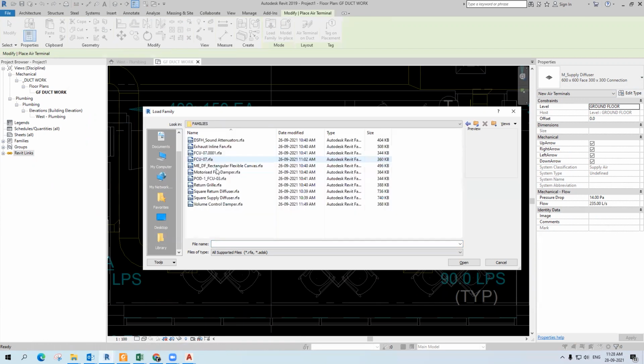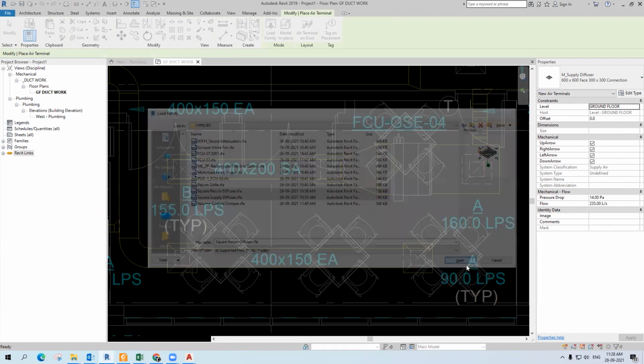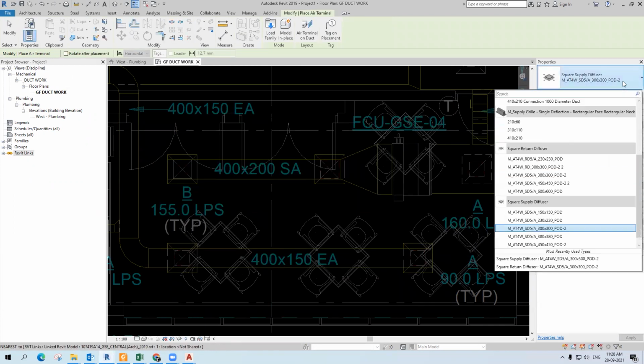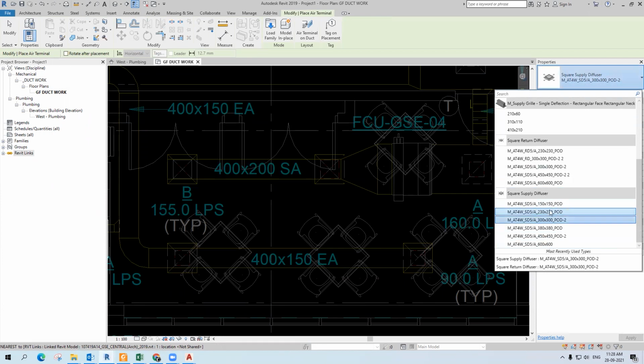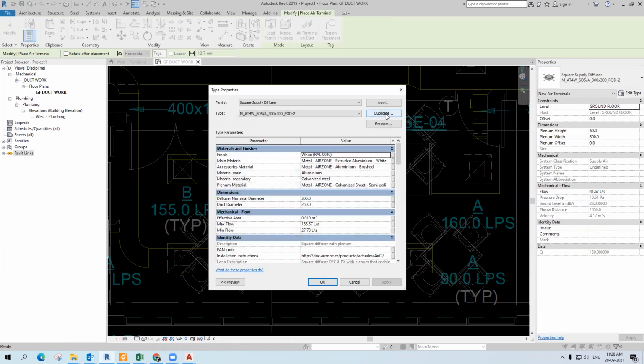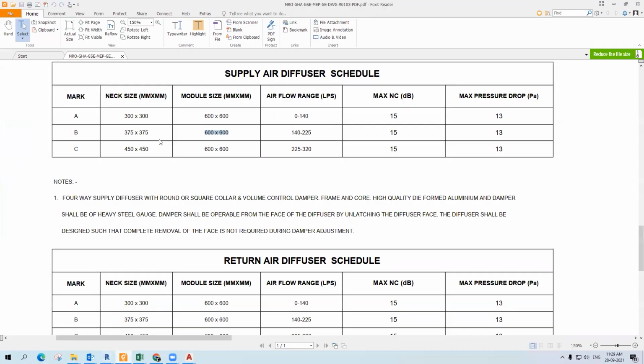Take Families, supply square diffuser. You can load both of these. From this, take the supply diffuser. There are many diffusers, so just duplicate. You can take any of the diffusers, edit type, and duplicate it. I am creating the type name B. What is the particular size? 375 by 375, 600 by 600.